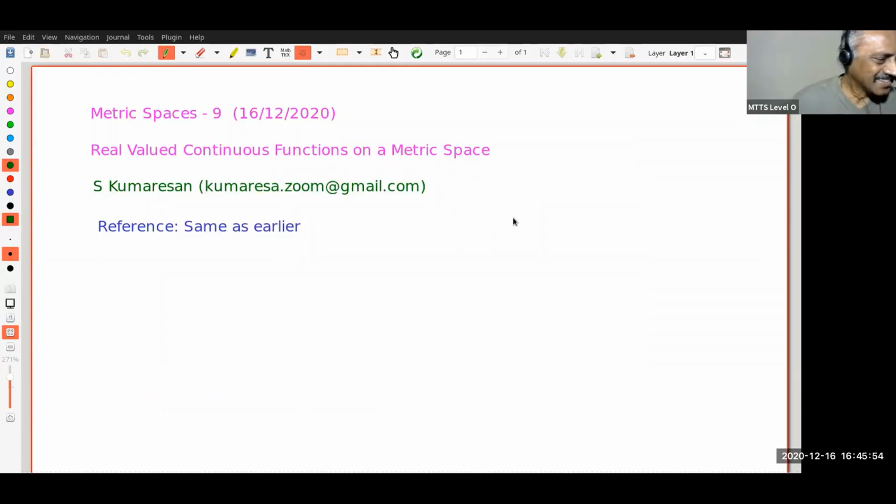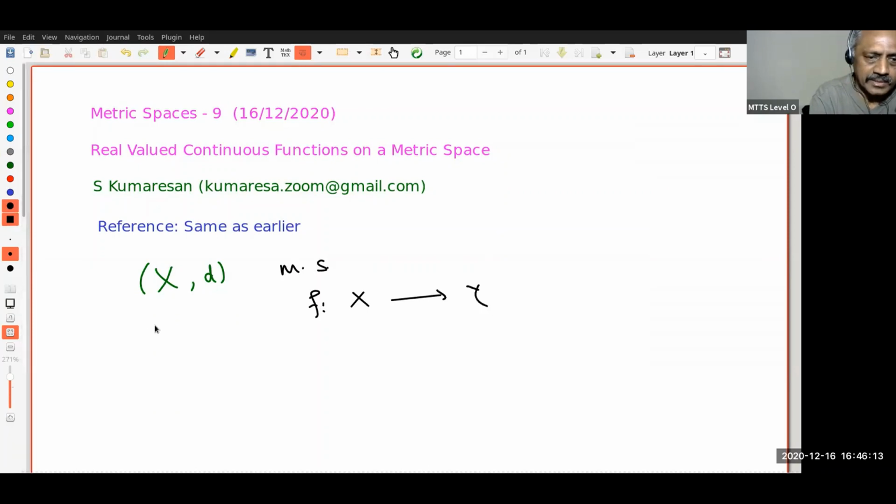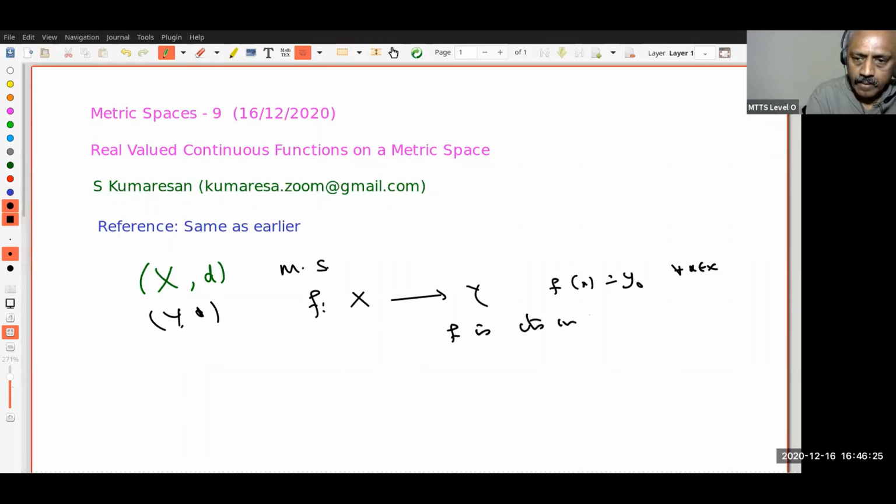All right. So let us start with the question we are asking. Before I go any further, let (X, d) be a metric space. First notice that if we have f from X to Y, where Y is a metric space, such that f(x) equals y naught for every x in X, then f is a continuous function on X. That's very easy.